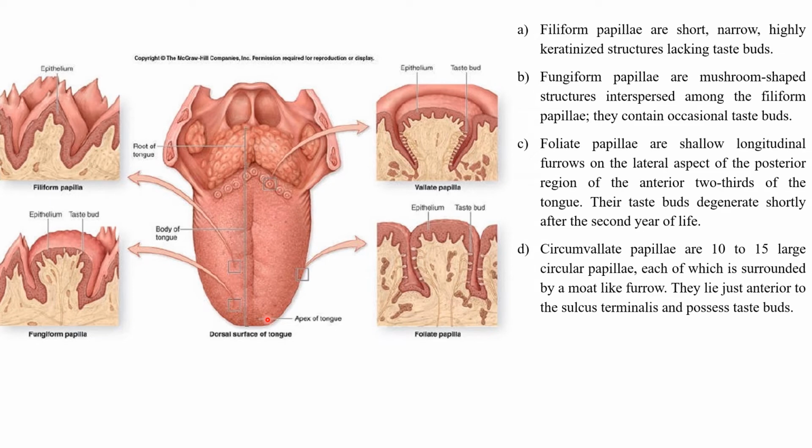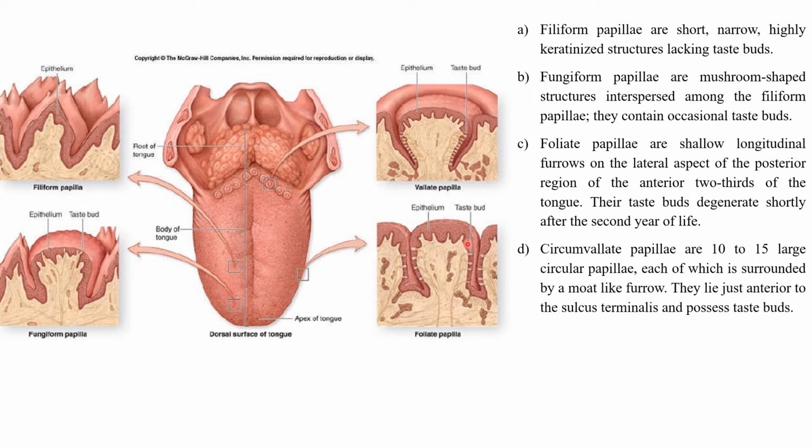So they are generally present on this side, the lateral aspect of the posterior region of the anterior two-thirds of the tongue. That means, see, if you bifurcate the tongue into two parts, and we consider this is the anterior-most part of the tongue, then the posterior region of the anterior part, at the base of this anterior part, you can see the foliate papillae.